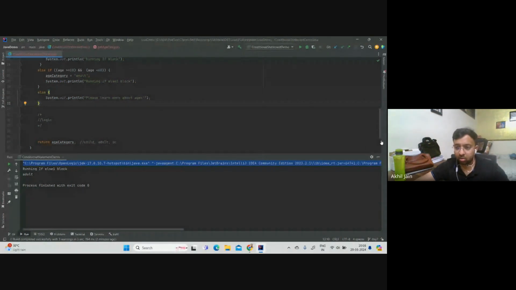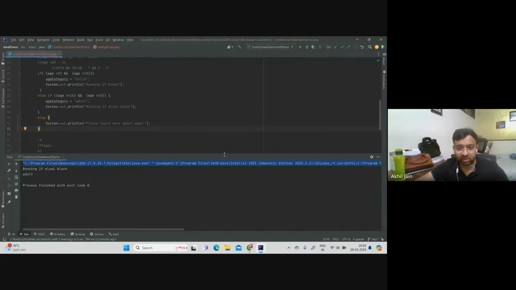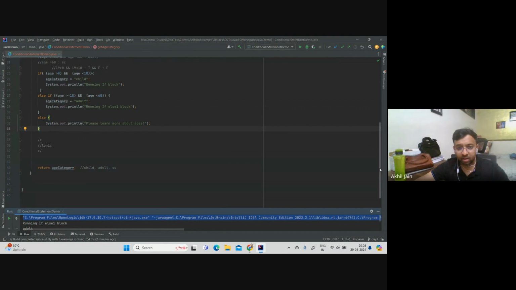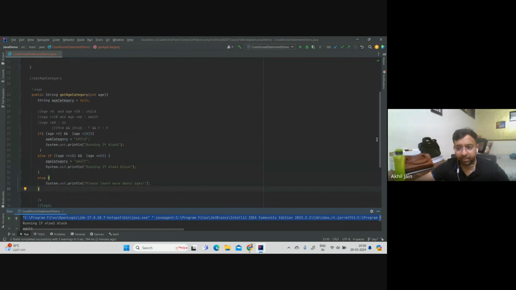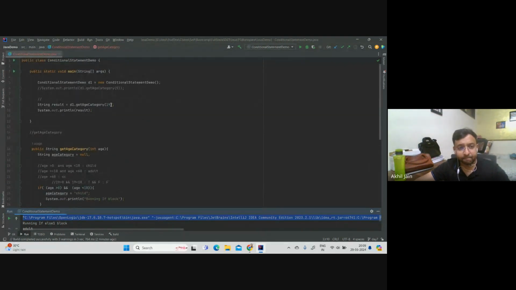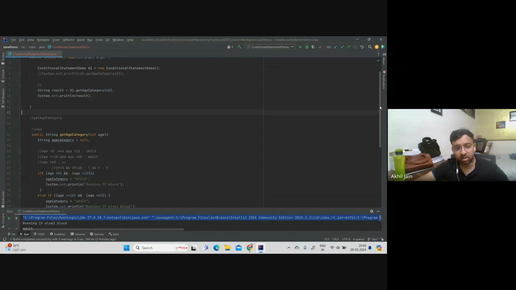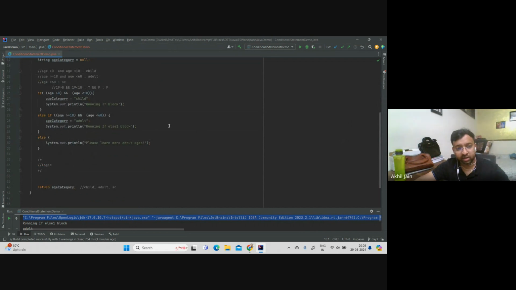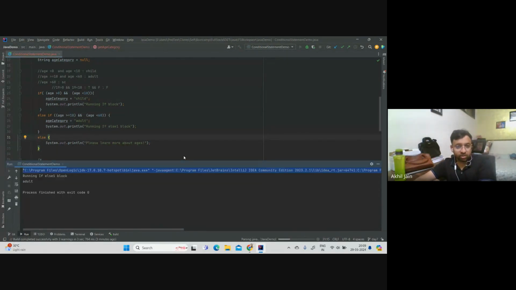Now let's continue our operations and do one more last thing. Now we have a value of 19, which we have printed. Now let me provide a value of 60. As per our logic, what should I get as an output? Senior citizen, right? That is my expectation. I have not added the logic yet, you can see. So if I run this line as is, let us see what will print.